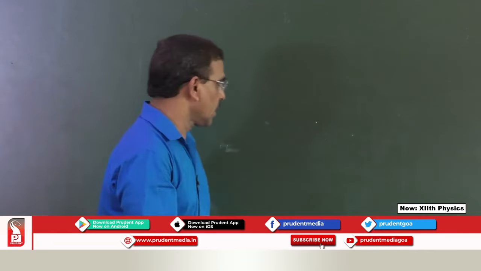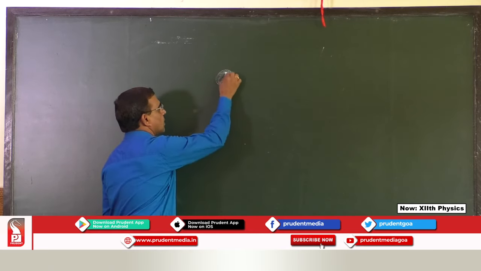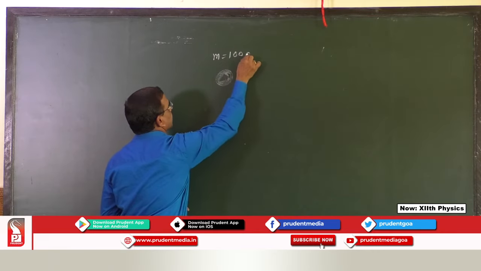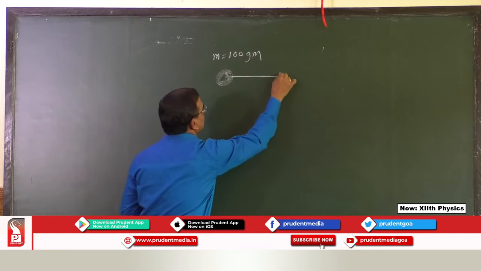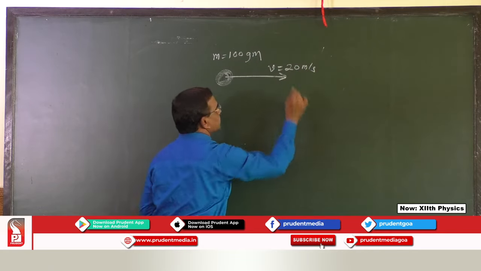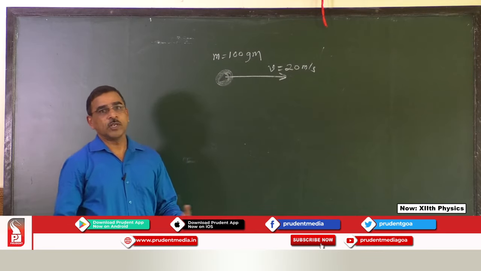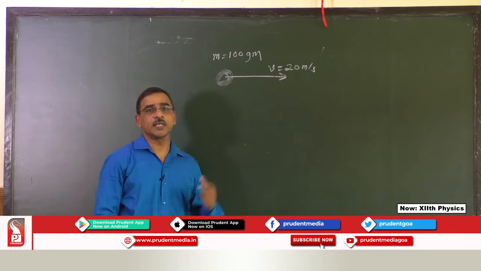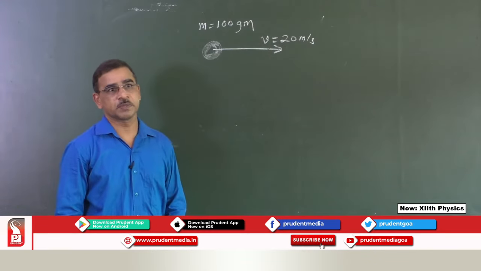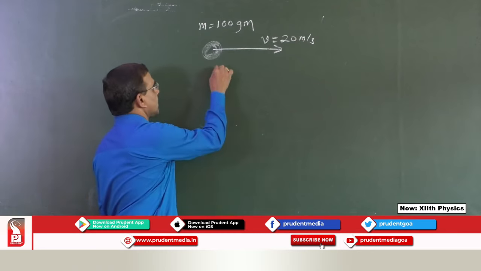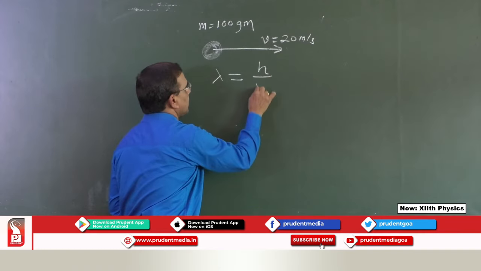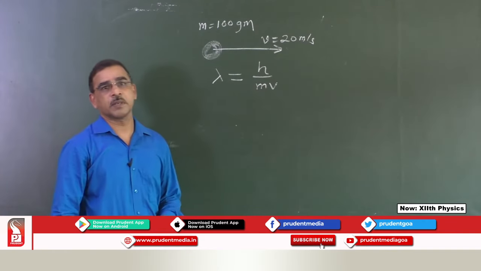Let us consider a ball or cricket ball, let us say this ball has a mass of 100 grams, and this is moving with certain velocity v, which is equal to, let us say, 20 meter per second. According to de Broglie, a wavelength will be associated with this ball, and that lambda will be equal to h upon m into v, where h is the Planck constant.